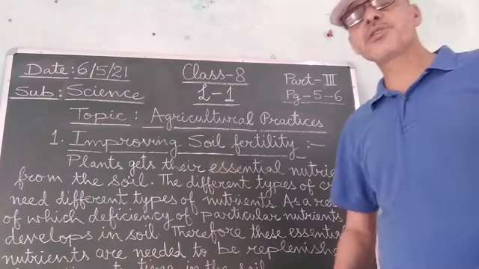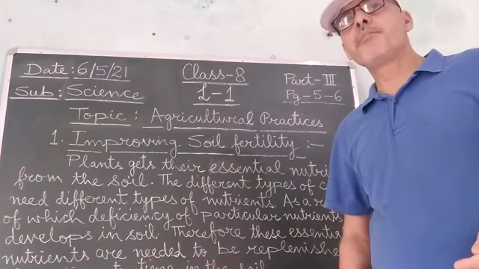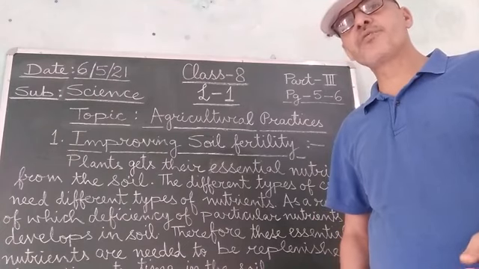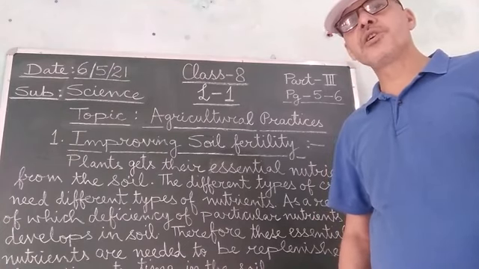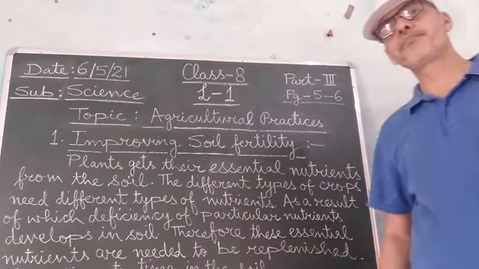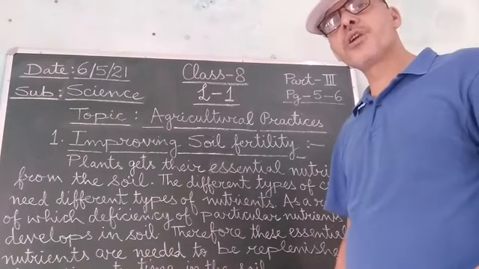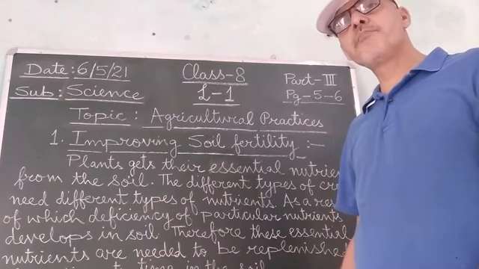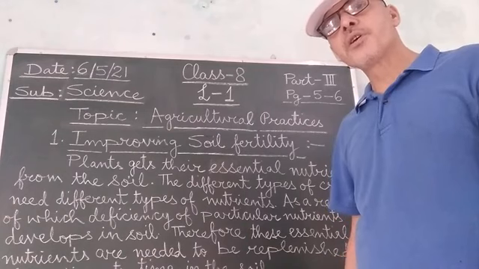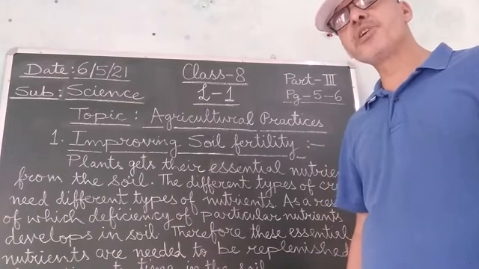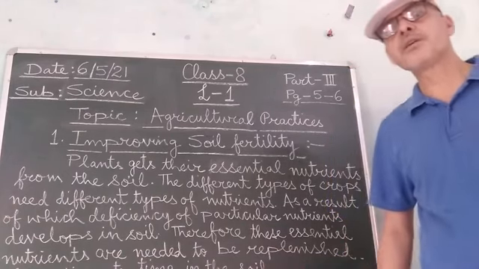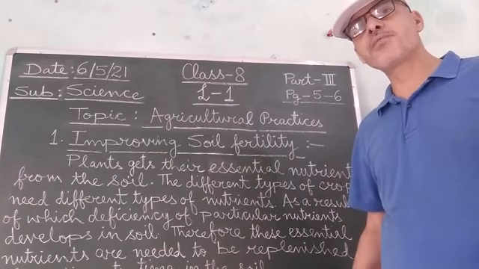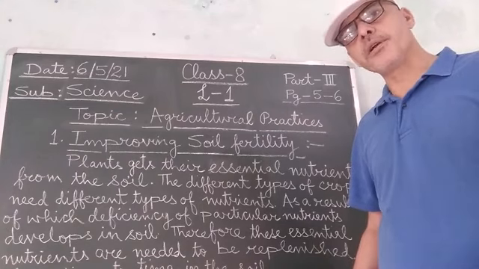Fertilizers are chemicals which are prepared in the factories, and these fertilizers are rich in specific nutrients, like nitrogen, phosphorus and potassium. These are the three basic essential nutrients, or you can say the primary nutrients, which are required by every plant for their growth, for their flowering, as well as for the purpose of their fruiting.